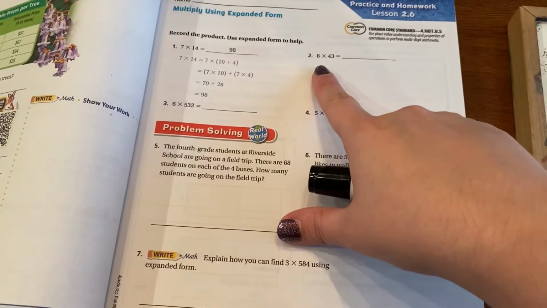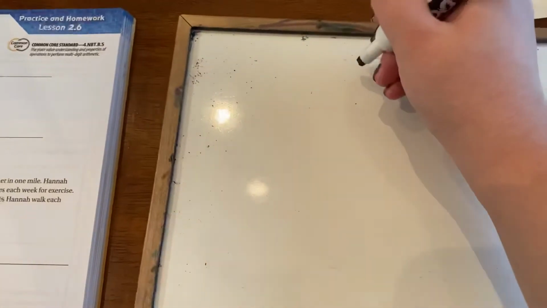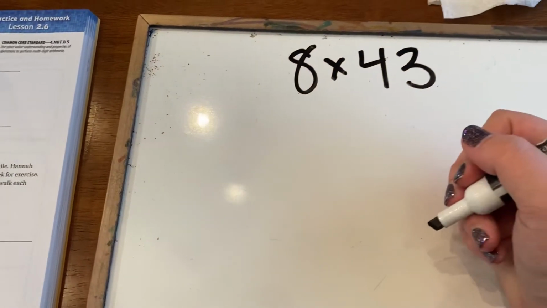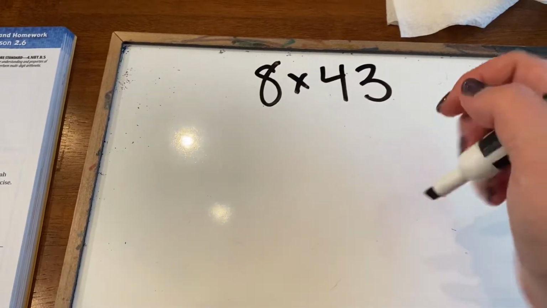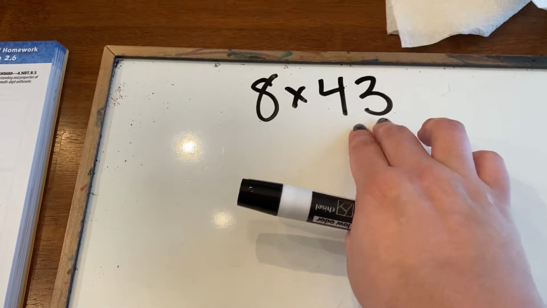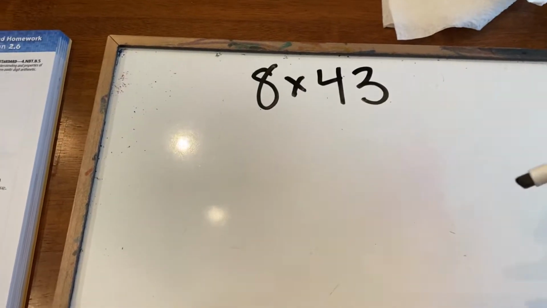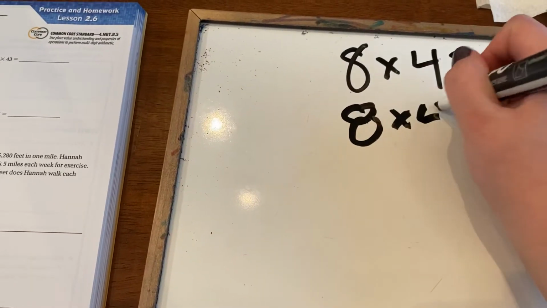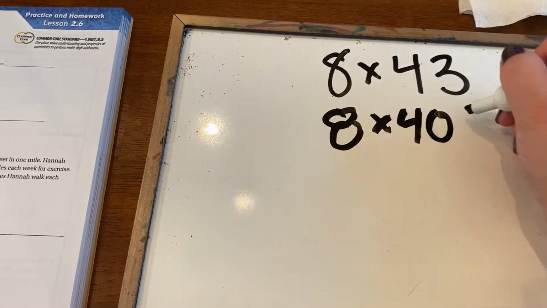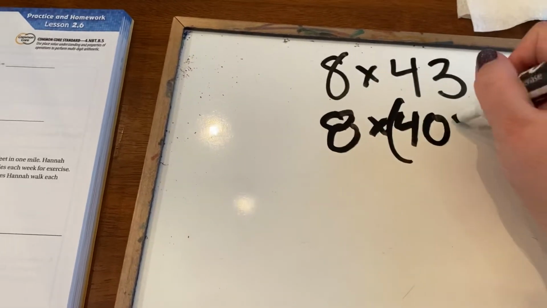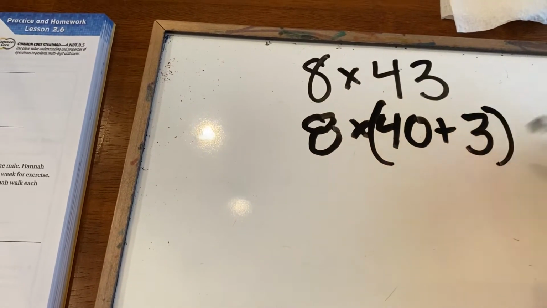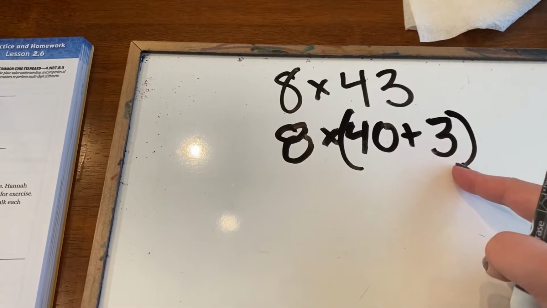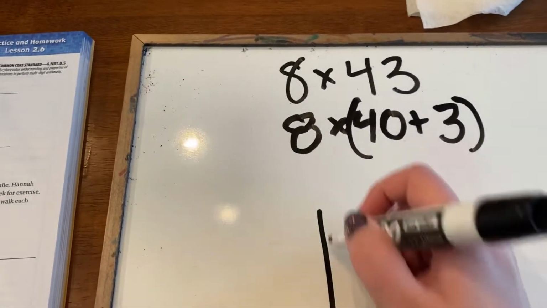So I've got 8 times 43. Remember, when we're multiplying with expanded form or area models, we have to take the bigger number and break it up into its expanded form. So instead of having 8 times 43, I'm going to have 8 times 40 plus 3, because 43 in expanded form is 40 plus 3. So I'm going to draw my area model.